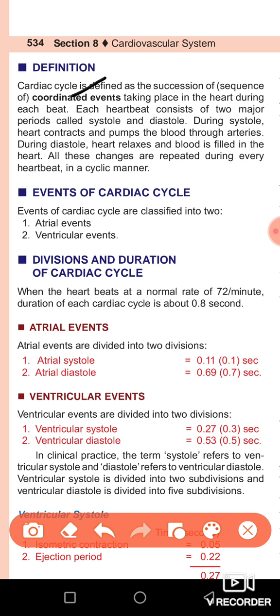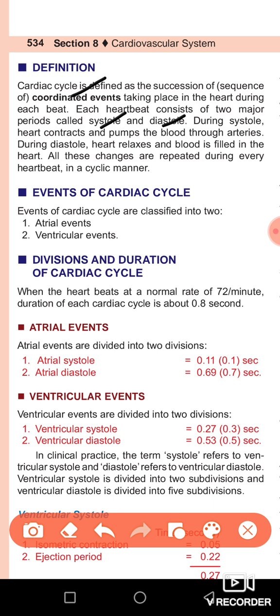Each heartbeat consists of two major periods, systolic and diastolic. So your heartbeat is divided into two periods or intervals. These intervals work in coordinated events, take place one after another, and make your heartbeat.